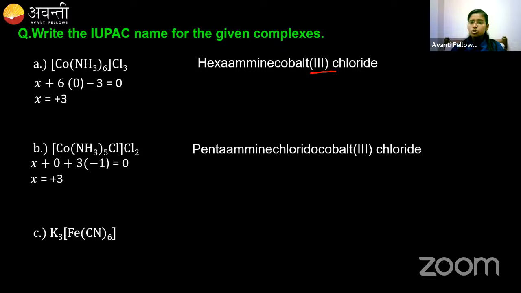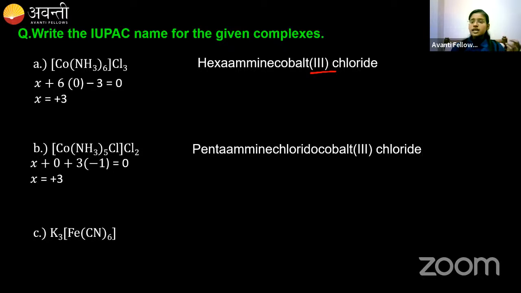Potassium. You should leave some space between cation and anion, okay? Nagashri, you have to leave some space between potassium and hexacyanido, because cation and anion should have some space. But now I can understand, no problem. Potassium hexacyanidoferrate(III).